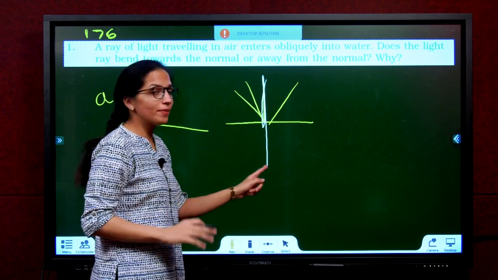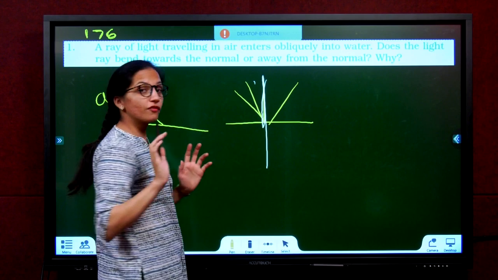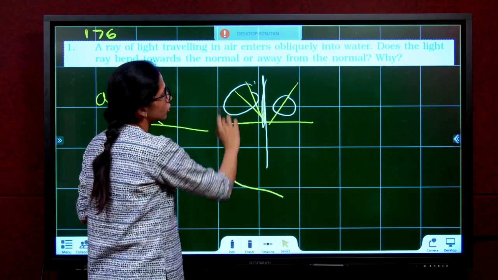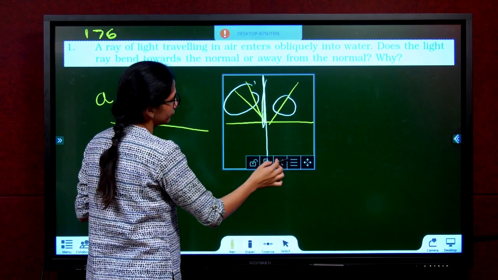Because for normal incidence, refraction won't occur. Which is why they have to make sure refraction is occurring, they are talking about any other ray except the normal incidence. So this is called oblique. Fine? Okay. So now,